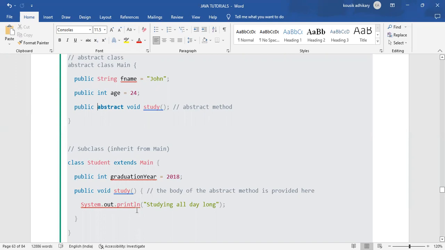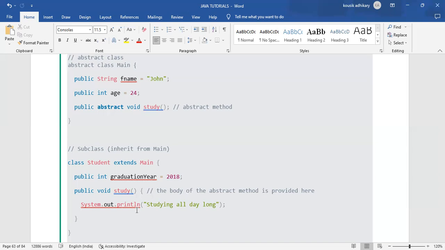We declare the body of the abstract method in the subclass of that abstract class. And what is the subclass? The student class is the subclass of that abstract class.